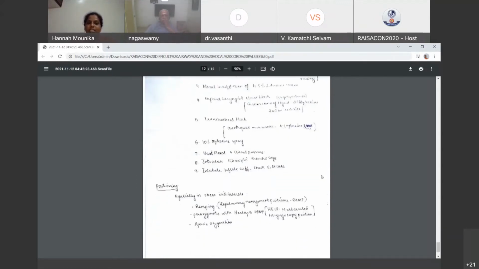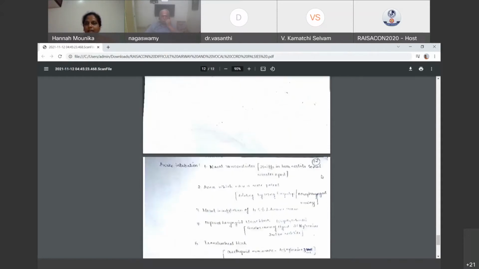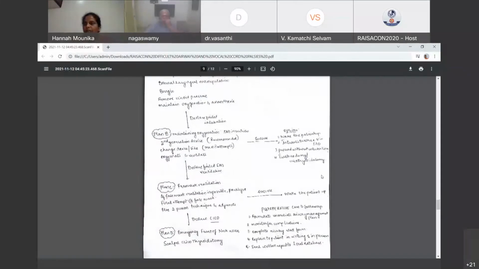In obese patients, positioning is very important: ramping and HELP positioning, rapid airway management positioner, and pre-oxygenation head up and HELP position, that is head elevated laryngoscopy position. Then I'll talk about enumerate vocal cord palsy.